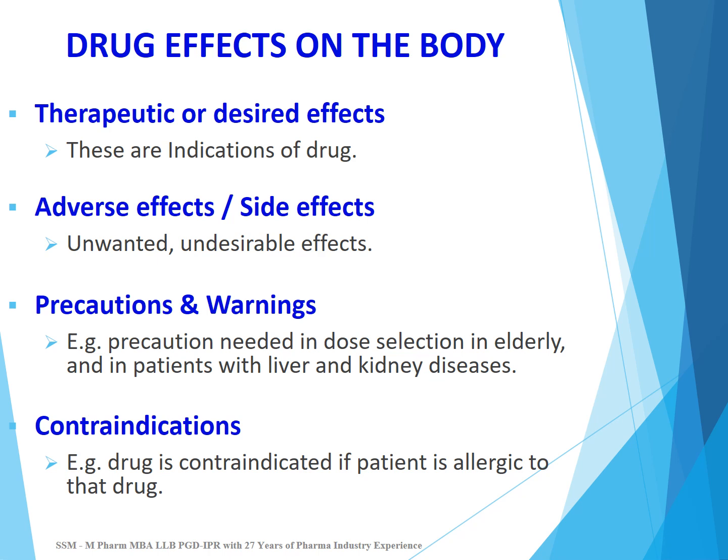Drug effects on body. They can be therapeutic or desired effects, and these are called indications. But there can be side effects or adverse effects also. These are unwanted and undesirable effects. And with every drug, you will see the precautions and warnings. For example, precautions needed in dose selection in elderly people, in patients with liver disease or kidney disease. They will need a lesser dose. There will be contraindications with drugs. Like a drug is contraindicated if a patient is allergic to that drug.